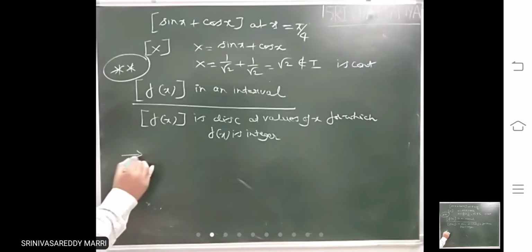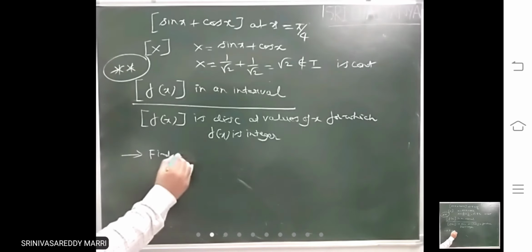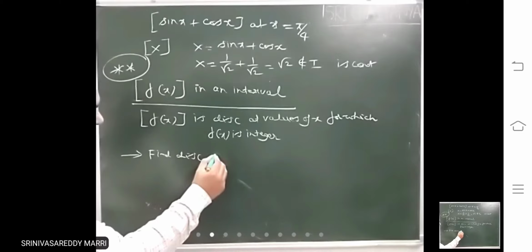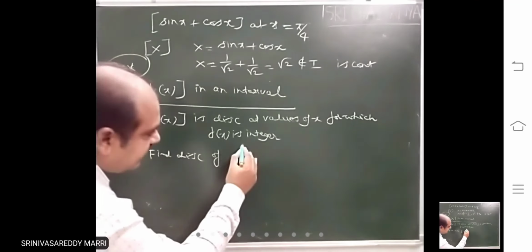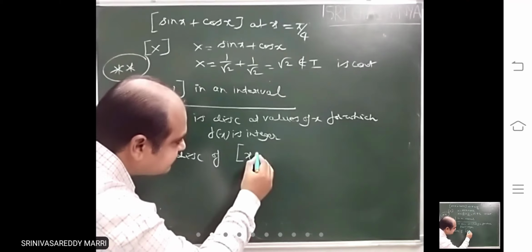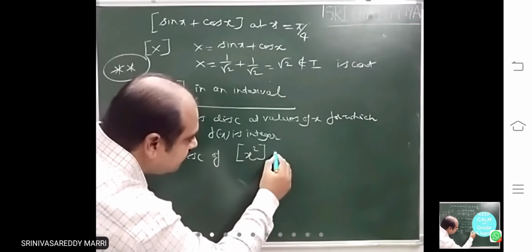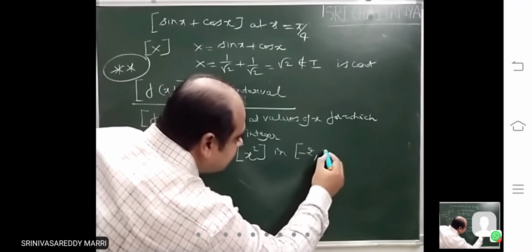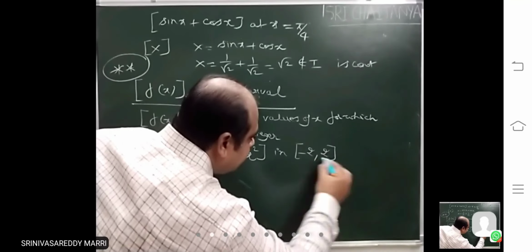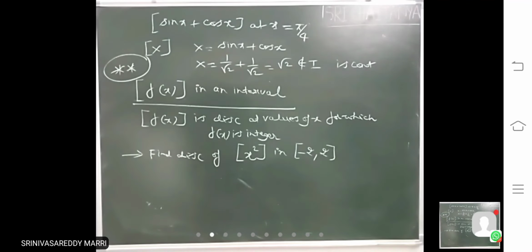Suppose take an example. Follow carefully, very easy. Find discontinuities of step of x square in the interval minus 2 comma 2.